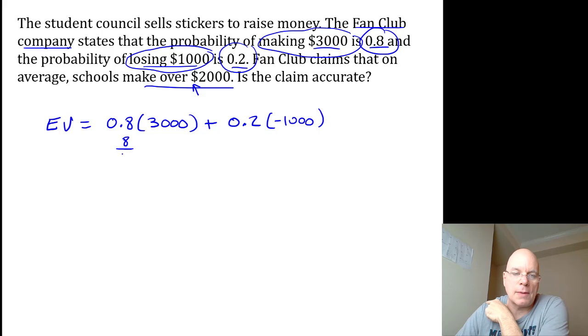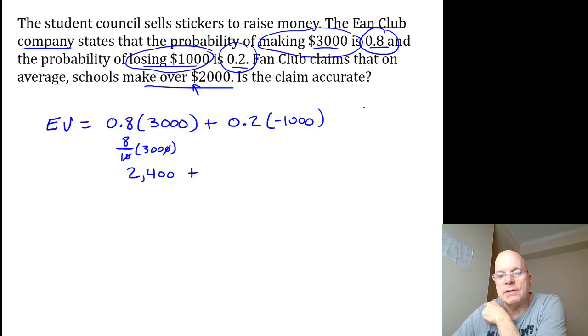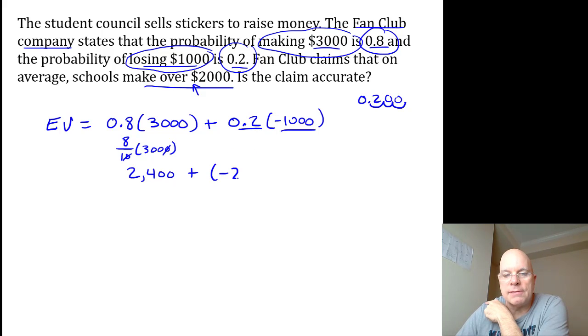There's lots of ways to do this computation in your head. If you think of it like this, we could factor out the 10/10, and then 8 times 300 is 2,400. So positive $2,400, and this is easy, right? 0.2 times 1,000, you move the decimal 3 to the right. And a positive multiplied by a negative, of course, is a negative. So negative $200 for this product, and $2,400 plus negative $200 is positive $2,200.